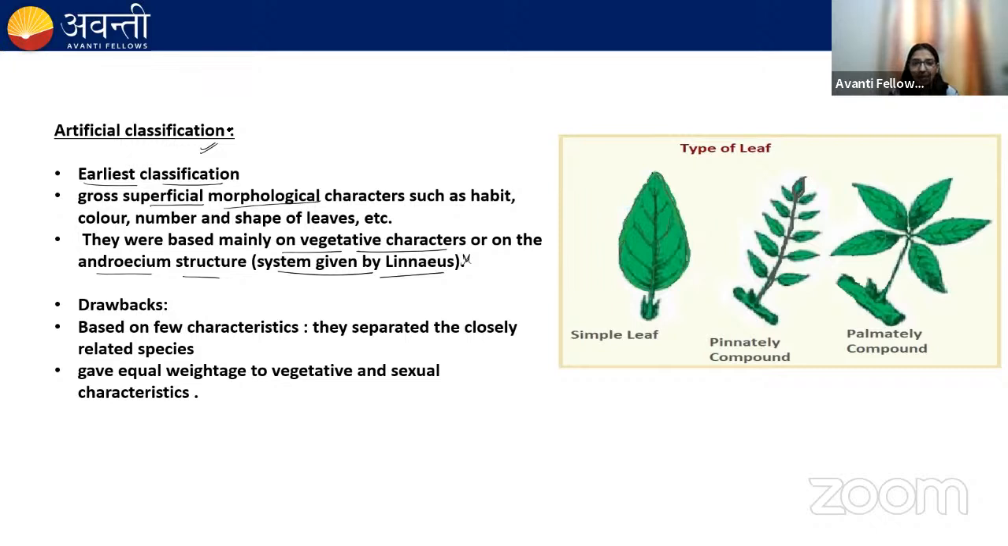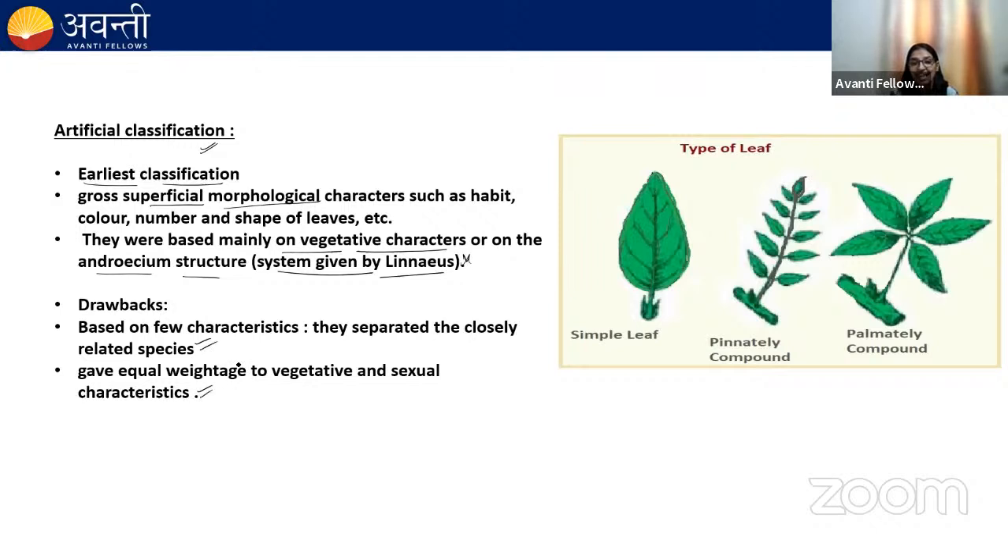There are certain drawbacks of this artificial classification. Number one drawback is this, that this classification is based on very little information, on very few characteristics. Because it is based on very little information, the two species which are closely related to each other get separated. So this is the first drawback of this classification.